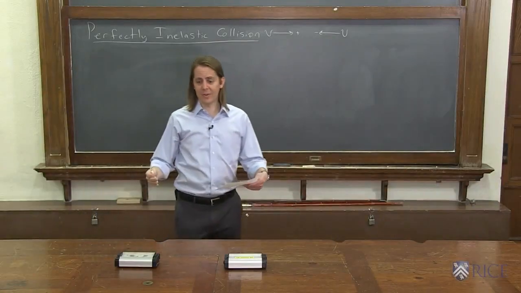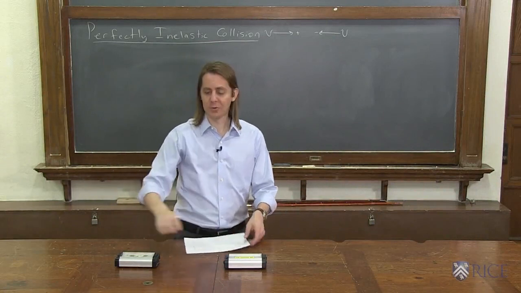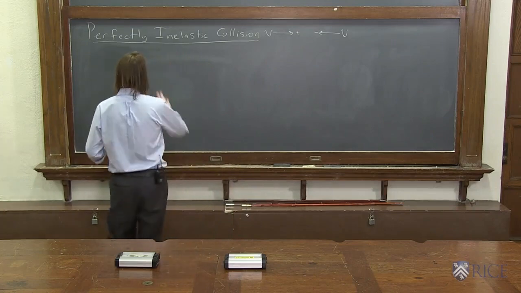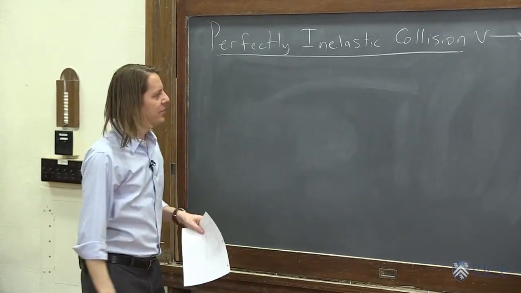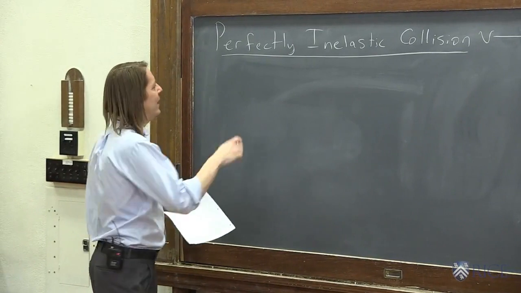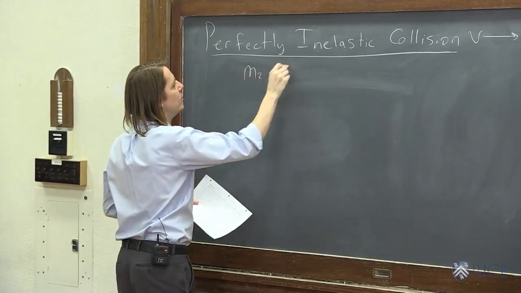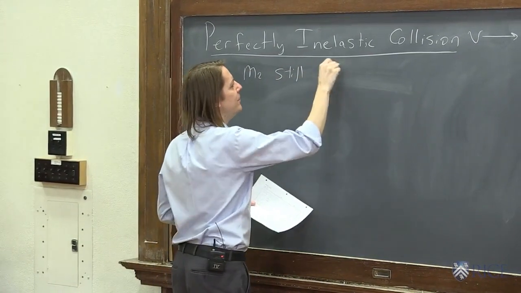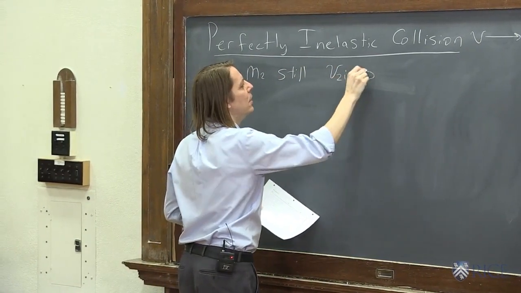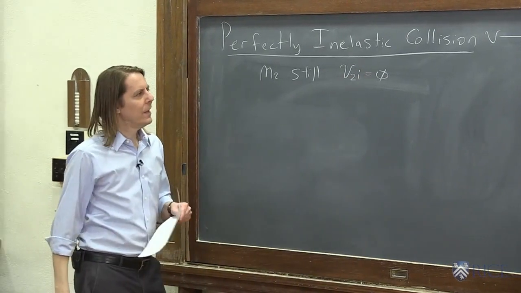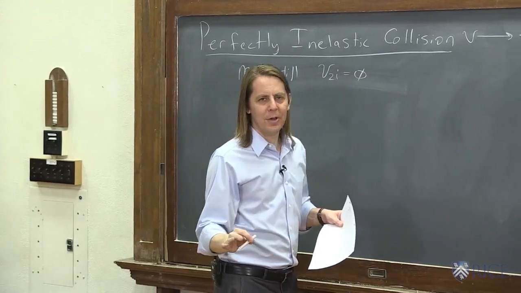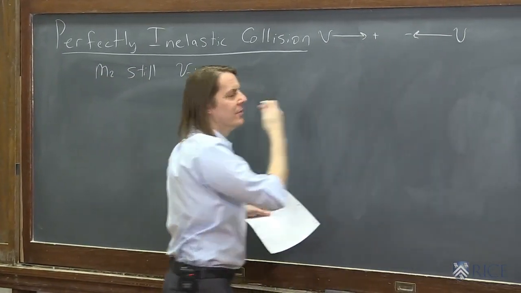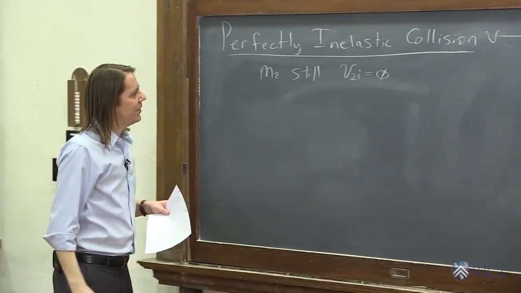And recall, that means that they will stick together, so they have Velcro on them. So when I slam one into two, they'll stick together and move as a single object, and therefore be perfectly inelastic. And we're going to start even simpler than that: M2 is going to be still. We're just going to let M1 crash into M2. So V2 initial is going to be equal to 0. We're going to dispense with the vector notation for now. We're just going to go with vector components. If it's a positive sign, it's to the right. If it's a negative, it's to the left.